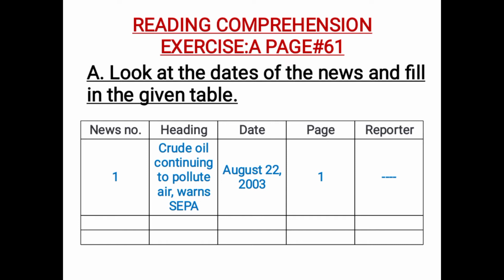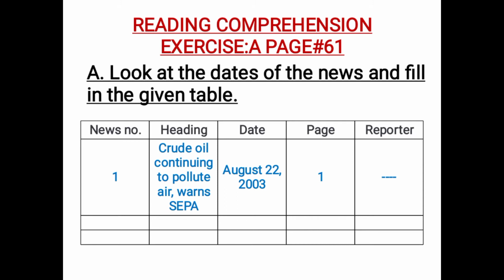In today's class, we will do Reading Comprehension Exercise A, page number 61. Take out your books and open your books on page number 61, Exercise A. Look at the dates of the news and fill in the given table. As you can see in this exercise, here is a table given to you which is incomplete. You have to complete the table by looking at the news given in the text.